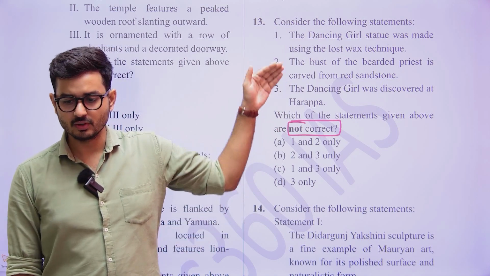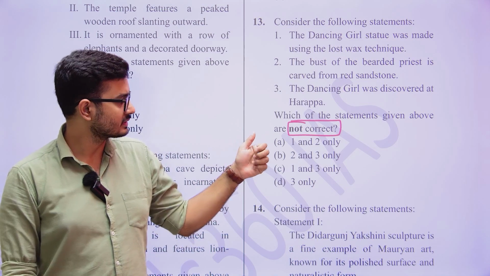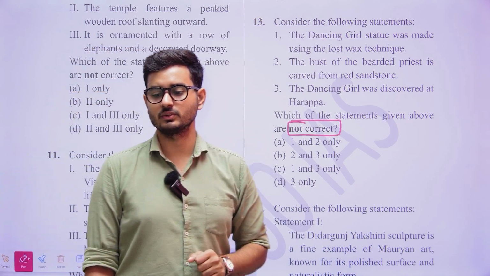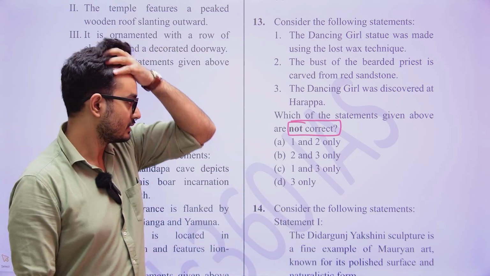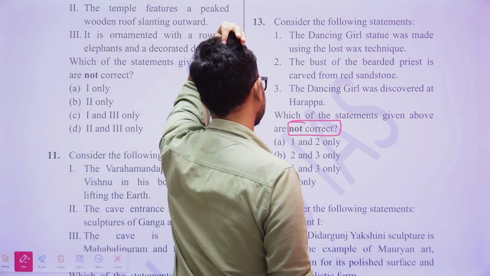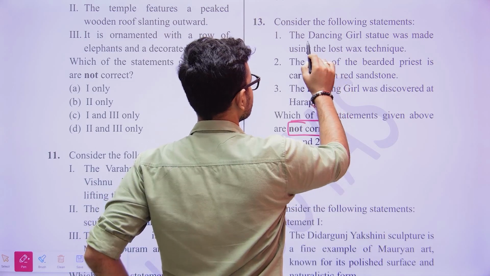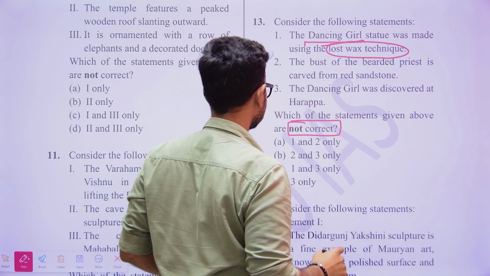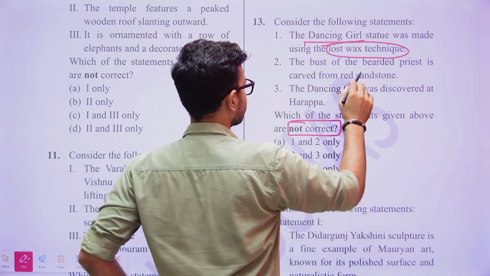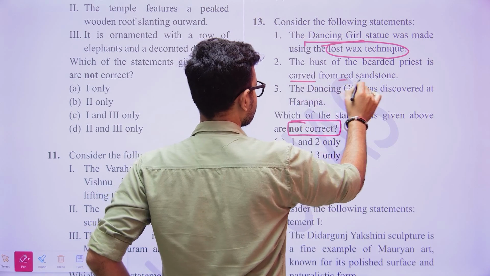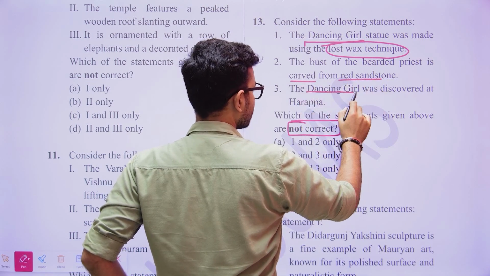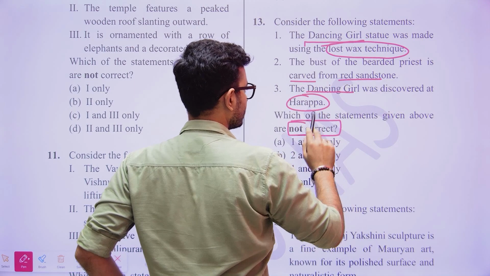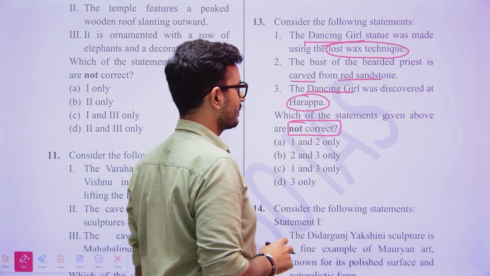Now when we talk about this particular scenario, what do we understand here? Which of the following is not going to be the correct one. Here, the dancing girl statue was made using the lost wax technique. The bust of the bearded priest is carved from red sandstone. And the dancing girl was discovered at Harappa. So which of the following statements is not correct?